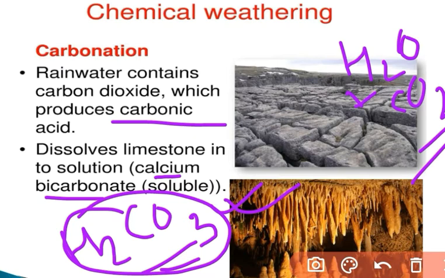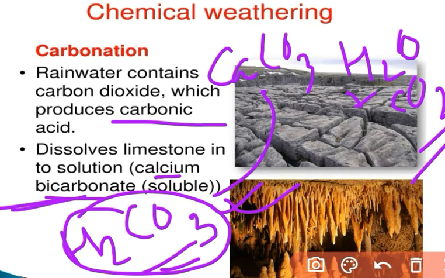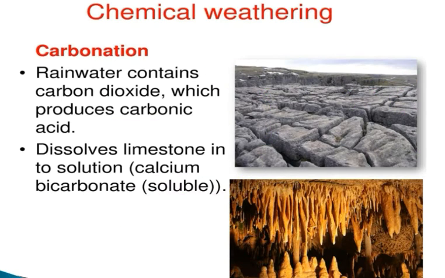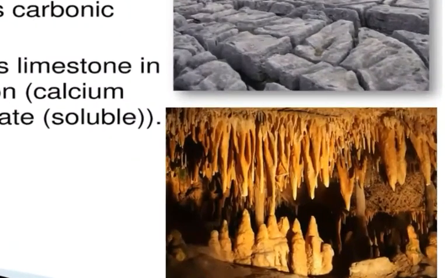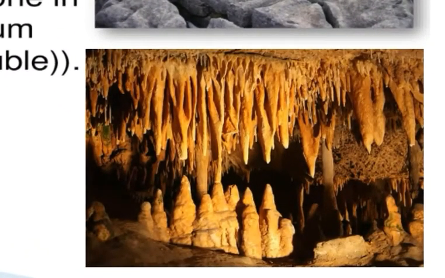After that the limestone, or you can say carbonate, CaCO3 or calcium carbonate, reacts with it and produces calcium bicarbonate, which is a very soluble material, and that is why these kinds of landforms are mainly created by chemical weathering processes like carbonation, which you can have a look at to see how they are formed.